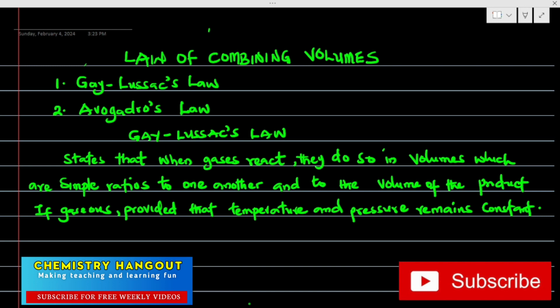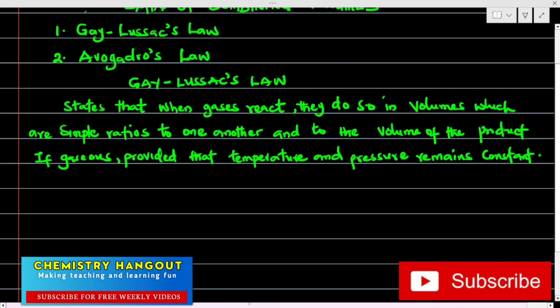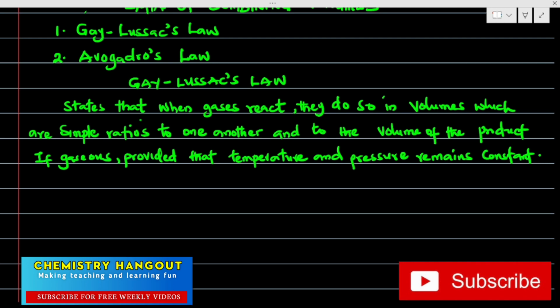So this is Gay-Lussac's law, saying that when gases react, they do so in volumes which are simple ratios to one another, and to the volume of the product, if gaseous, provided that temperature and pressure remain constant. What is the meaning of this law? What is Gay-Lussac really saying here? Let me give further explanations. Don't forget the law: when gases react, they do so in volumes which are simple ratios to one another and to the volume of the product if gaseous, provided that temperature and pressure remain constant.